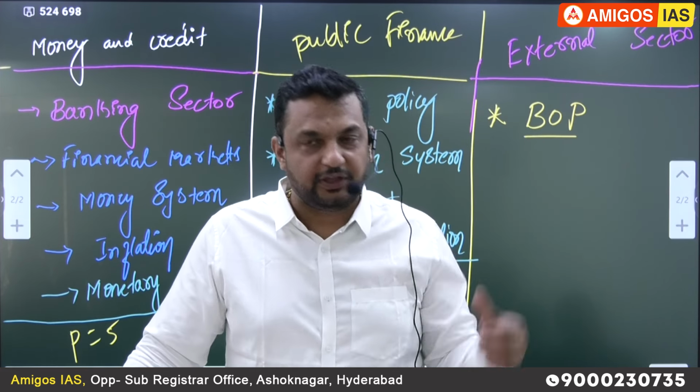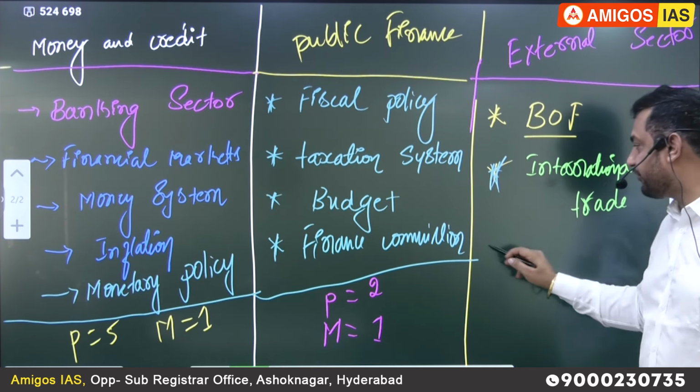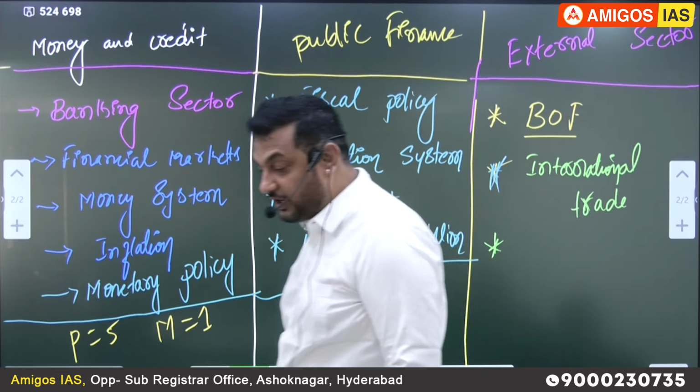Along with balance of payments, we'll also try to discuss some issues of international trade. Why do we have to discuss issues related to international trade? Because if you know the issues related to international trade, only then can we link them to our balance of payments. Our import and export are completely concentrated on international trade. And remember, India is a globalized economy now, completely globalized. We are an open economy.